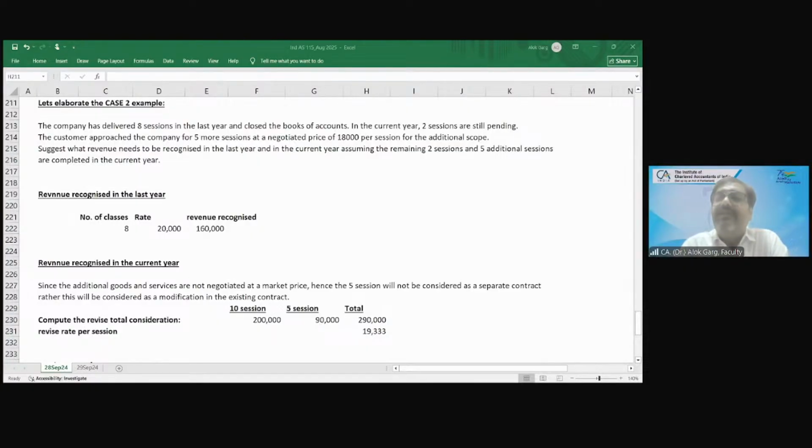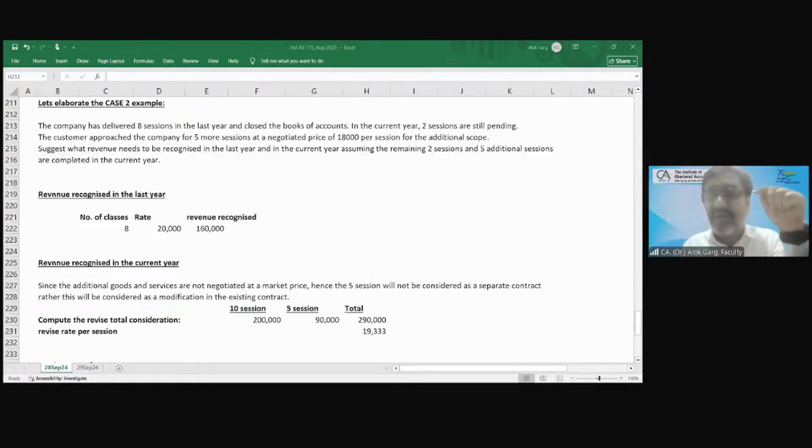If there is a change in the scope or a change in the price, it will be considered a modification. What is the accounting for a modification? If there is a change in the scope and the price is in line with the market value, then the new scope is considered a new contract. But if the price is not in line with the market value, it will be considered an amendment or updation of the existing contract. And the revenue of the services already delivered is also required to be adjusted.